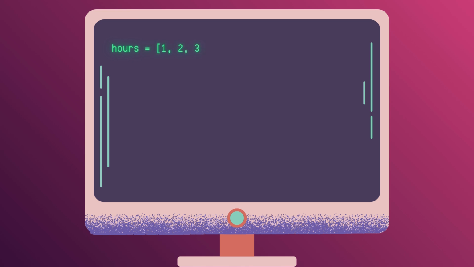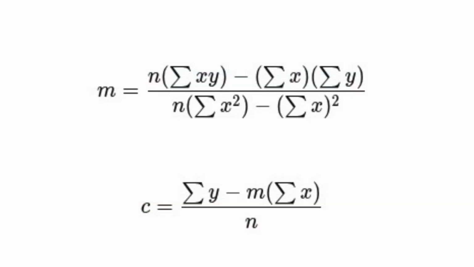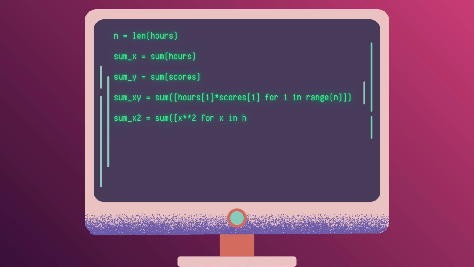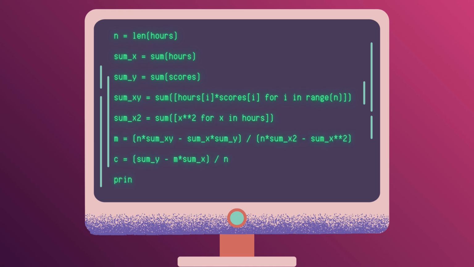Let's jump into the code. First, we'll create our dataset, hours studied and corresponding scores. Now, we'll calculate the slope m and intercept c using the formula for linear regression. The slope m is calculated as, and the intercept c is.